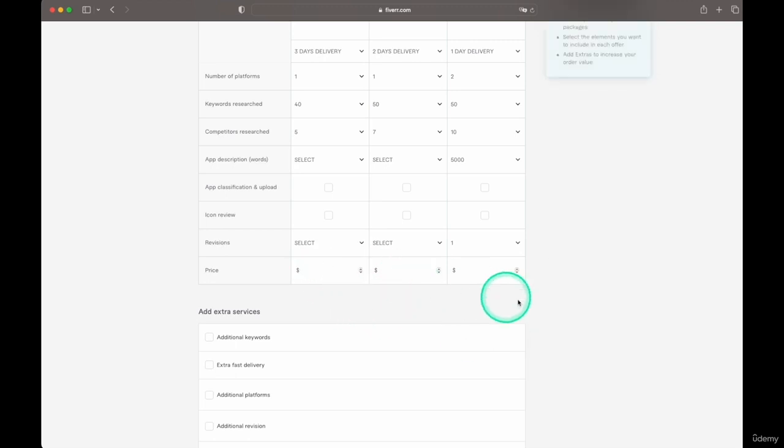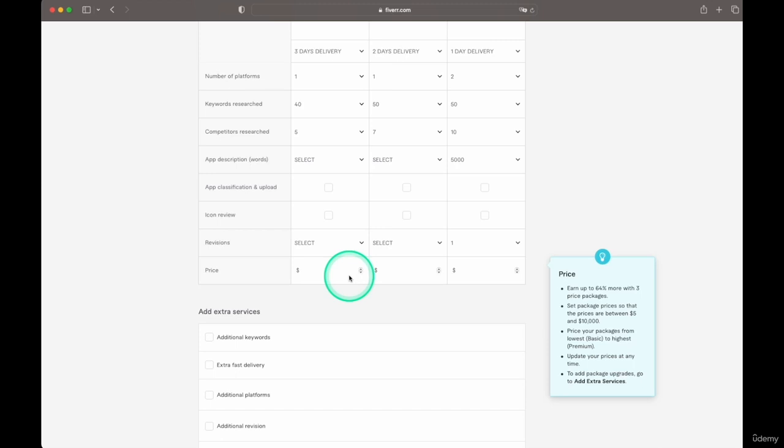And the price. So I'm looking at the pricing packages, and I think when you're starting on Fiverr, you just want to get some gigs. You don't want to make it too complicated. The goal at the beginning is just to get reviews. And as soon as you have good reviews, then I would keep increasing the price. But you're not going to make a lot of money at the beginning. We're going to make this very simple.